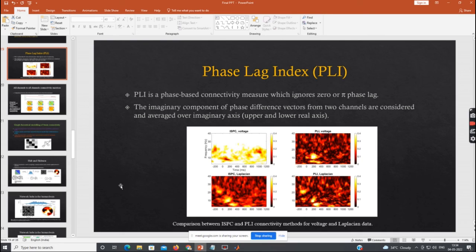But yes, you can look at these signal processing methods. I think that will help. Yes, sir. In the next step, we can come up with more robust signal processing methods or procedures, so that we can reduce this kind of noise or reduce this potential confound of volume conduction.